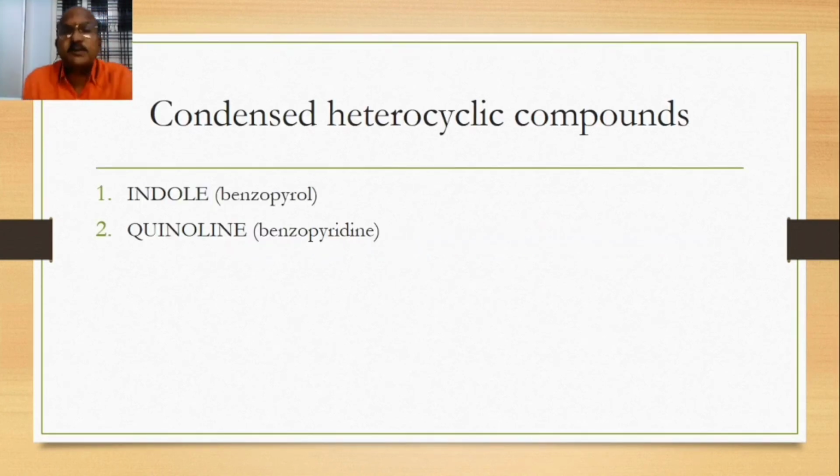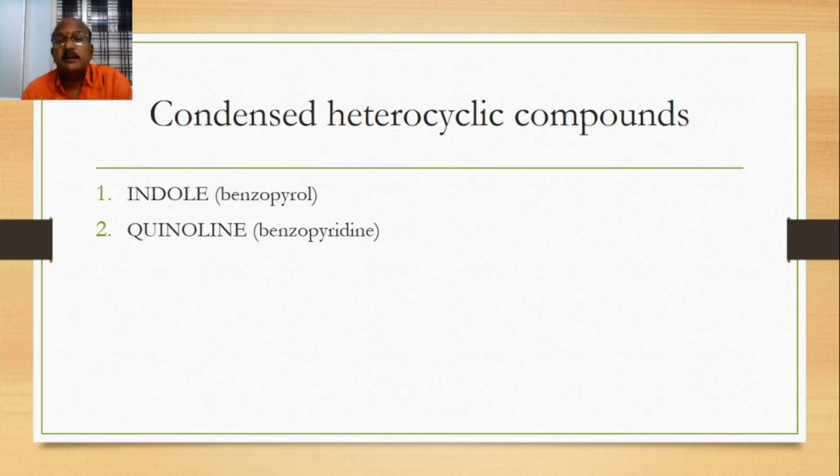condensed heterocyclic compounds. We have discussed the classification of heterocyclic compounds. First one is the 5-member heterocyclic compound. Second one is the 6-member heterocyclic compound. Third one is the bicyclic or condensed heterocyclic compound.